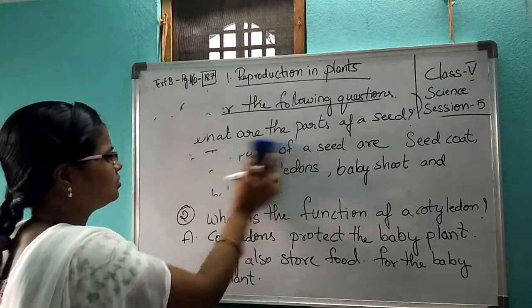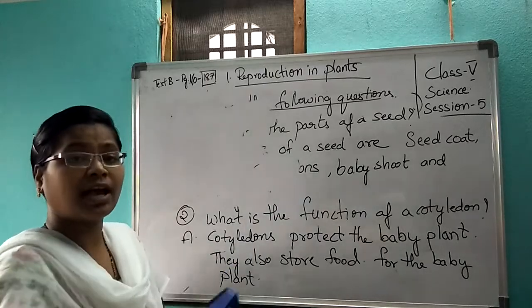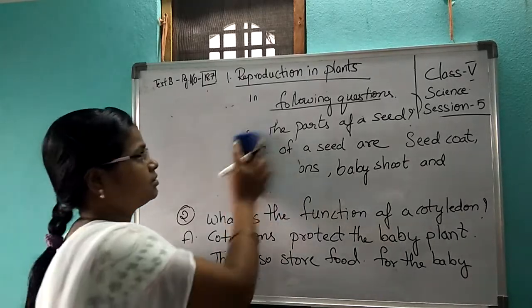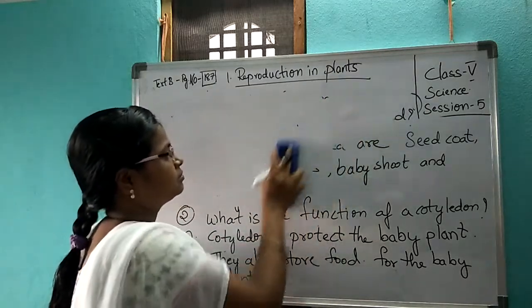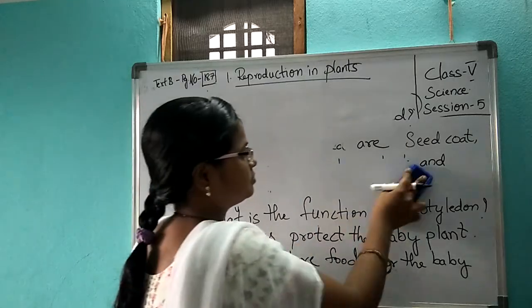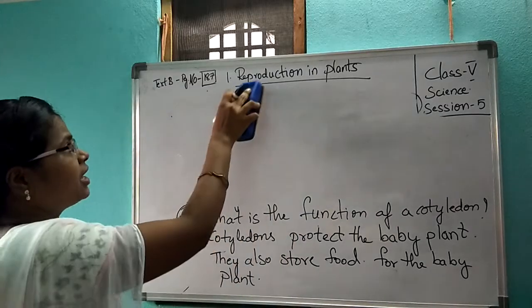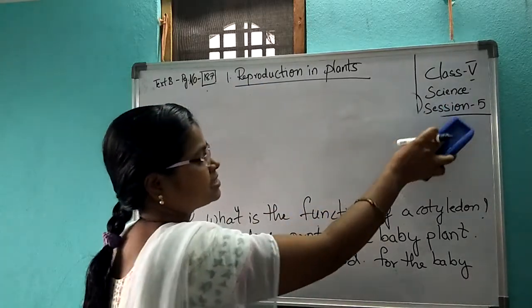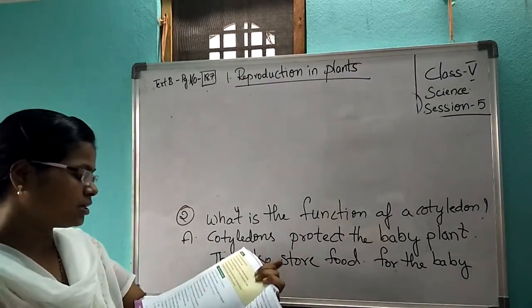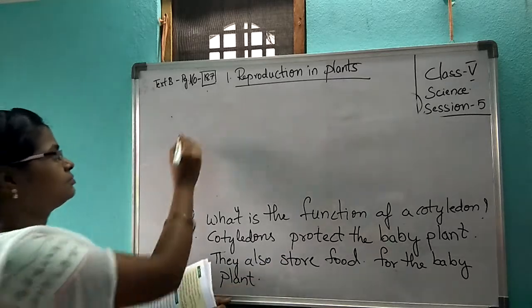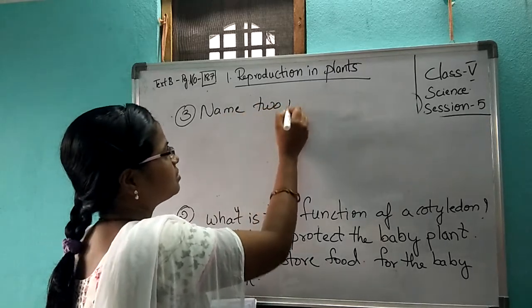One more question I will tell you. See why I am explaining when I am telling answers also, because you will remember. When I am explaining again and again, you will remember. See how I am writing the heading. Here I have written the class. Here I am writing answers. Same way you have to send me your homeworks also. What is the third question? Name two plants that grow from stem.